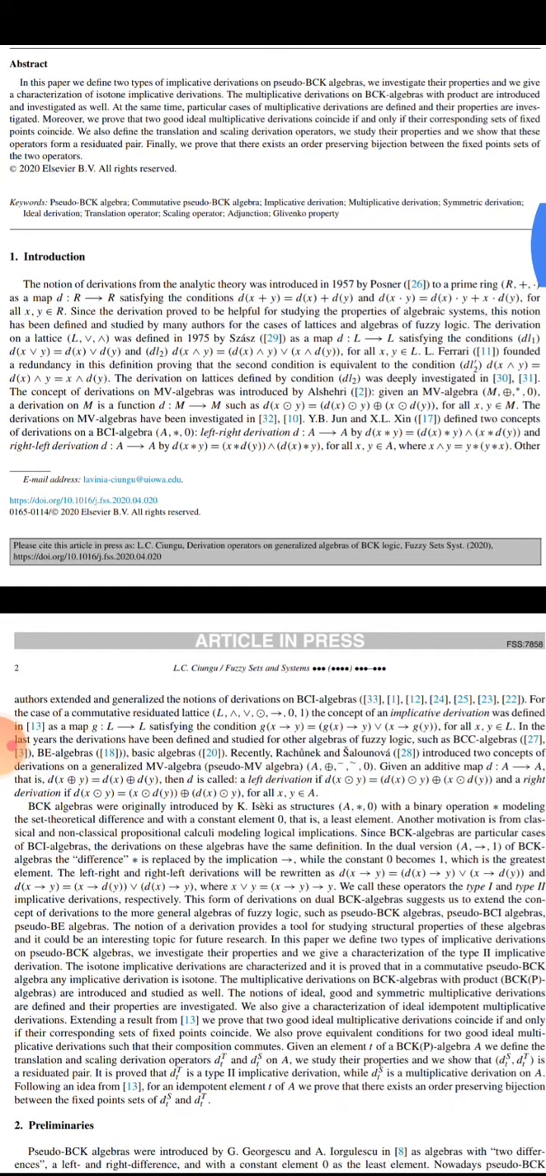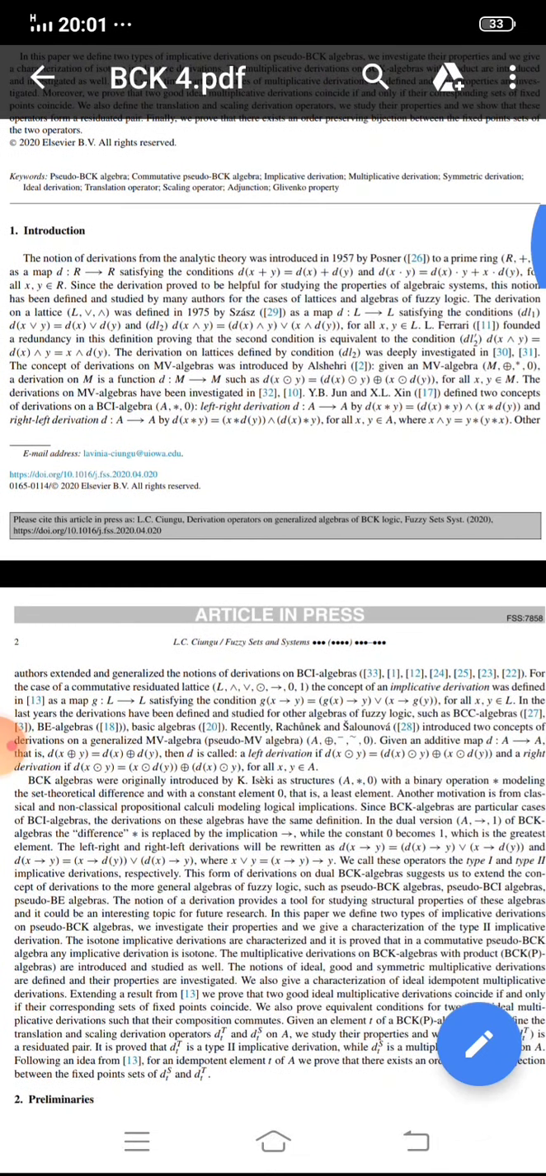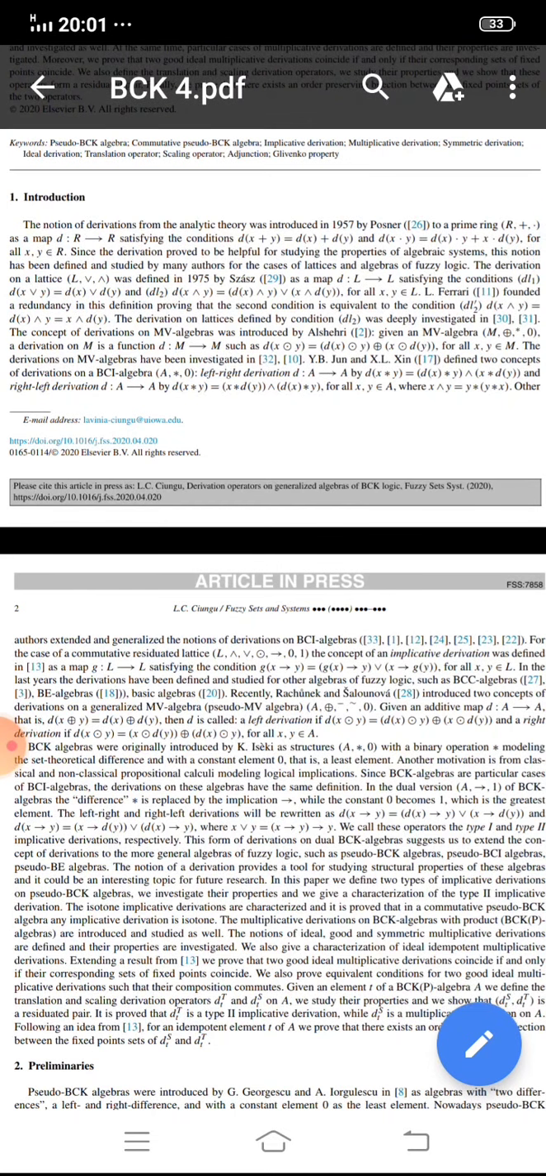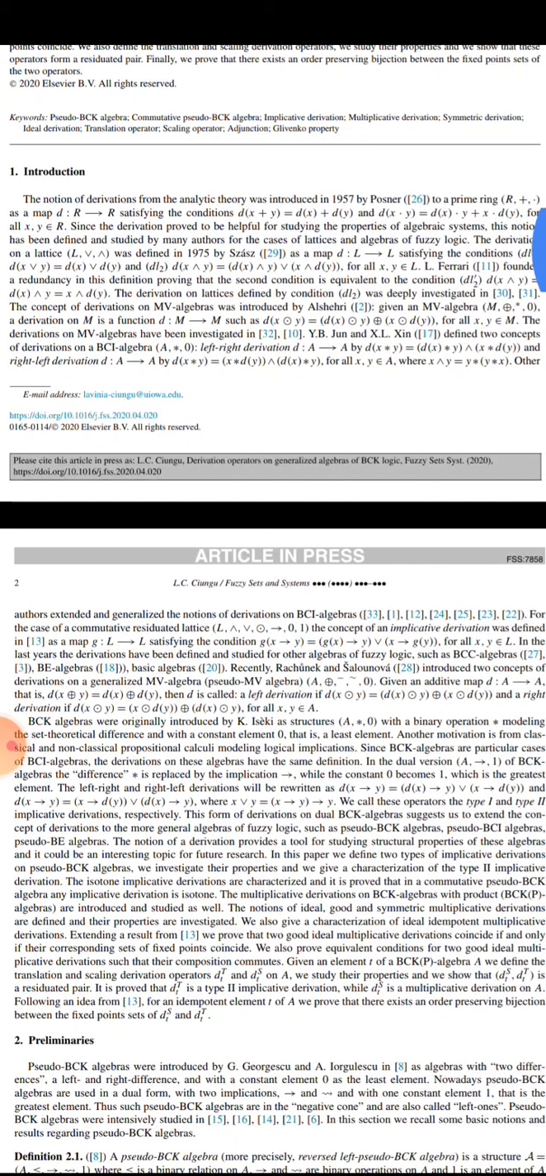The notion of derivation from analytical theory was introduced in 1957 by Posner for a prime ring. A derivation on a ring R is a map D from R to R satisfying the condition: D(x + y) = D(x) + D(y), and D(x·y) = D(x)·y + x·D(y) for all x, y belonging to R.